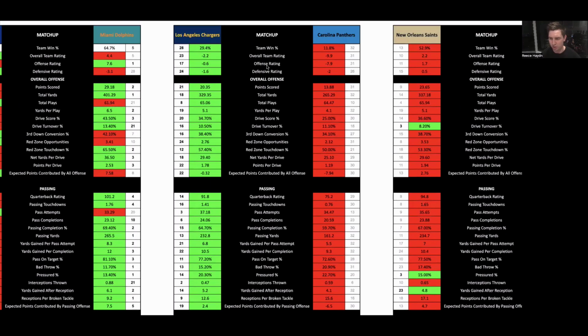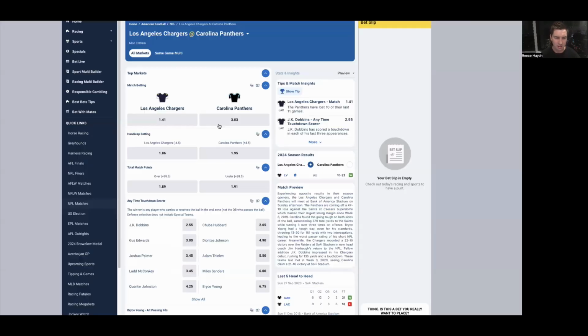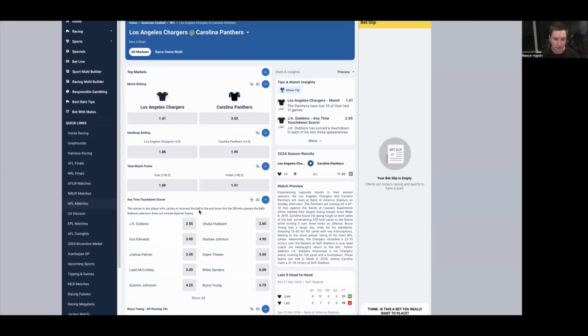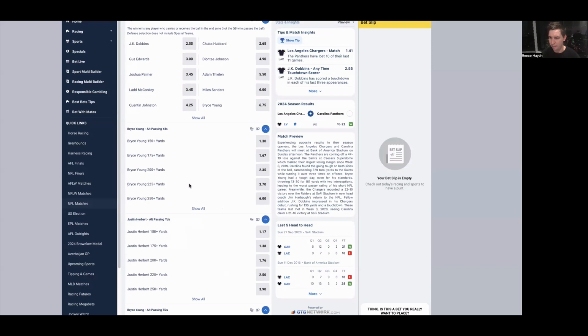They kind of have a 2-pronged attack here with their running backs in J.K. Dobbins and Gus Edwards. So I feel like they're going to be using both of those players.